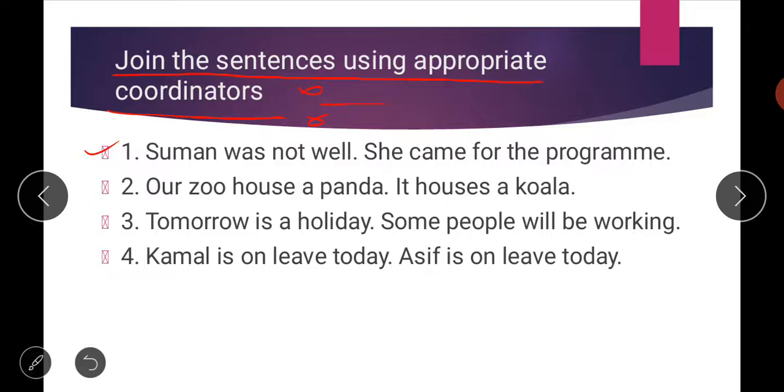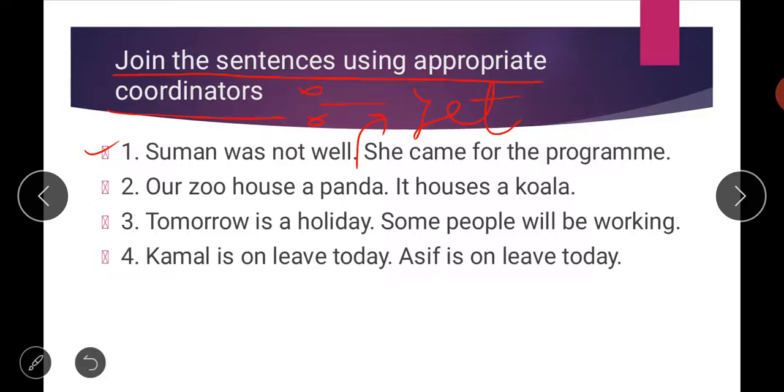Let me tell you that you can use the word yet here. Suman was not well, and instead of using a full stop you can use the word yet to combine these sentences: Suman was not well, yet she came for the program. Or you can use the word but: Suman was not well but she came for the program. And one more word you can use is still: Suman was not well, still she came for the program. It means she was not well but even then she came for the program.